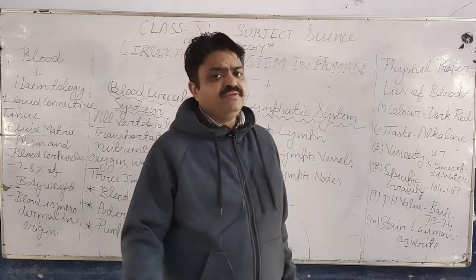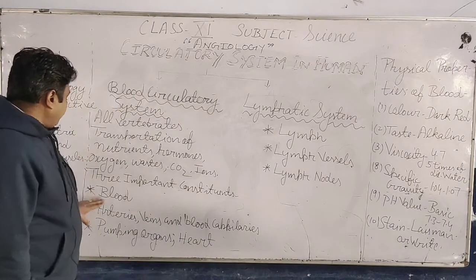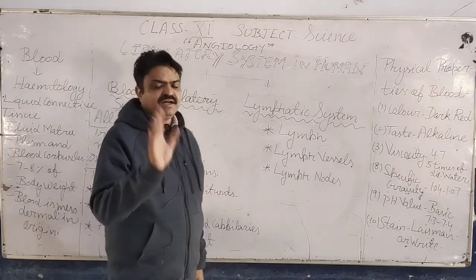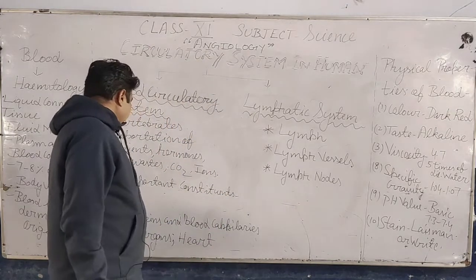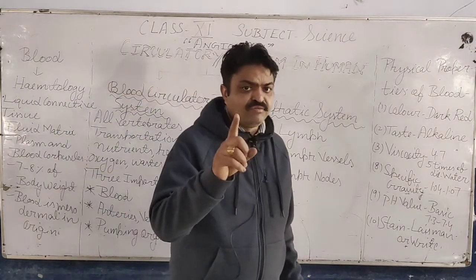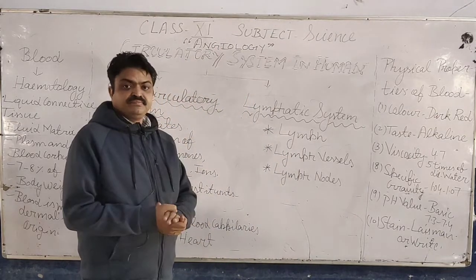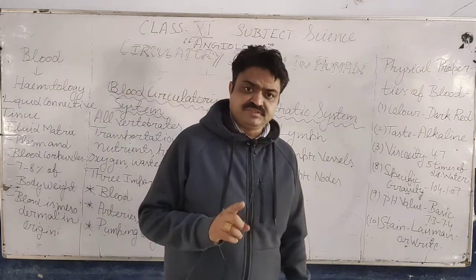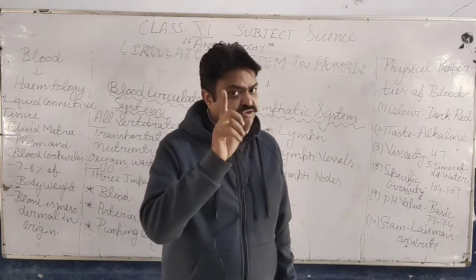What are the main components? First is blood, second is arteries, veins and blood capillaries, which are also known as blood vessels. With this, there is one pumping organ, one pumping station, that is known as the heart. Now we come to the first component of the blood circulatory system, and what is it? It is blood.